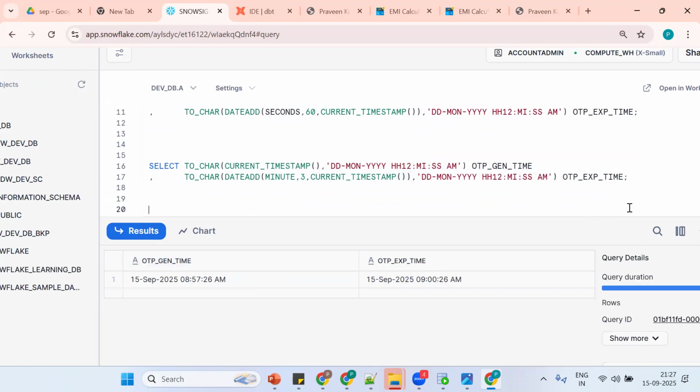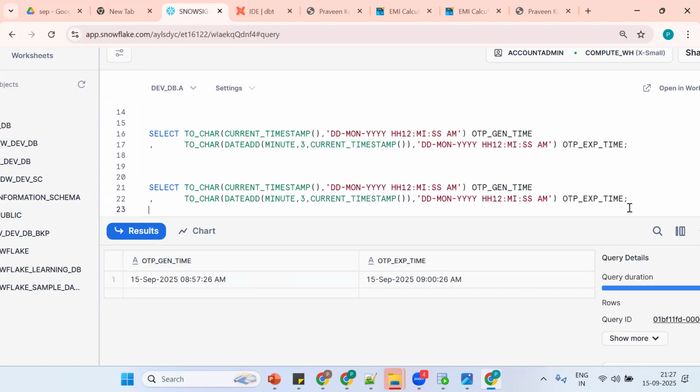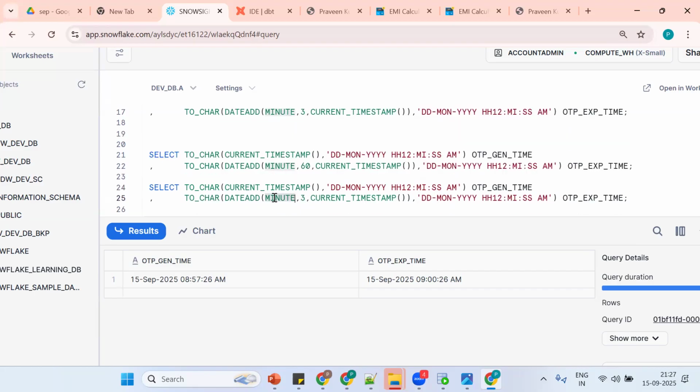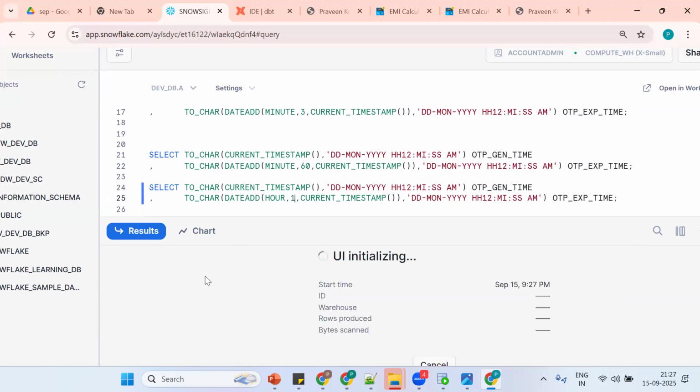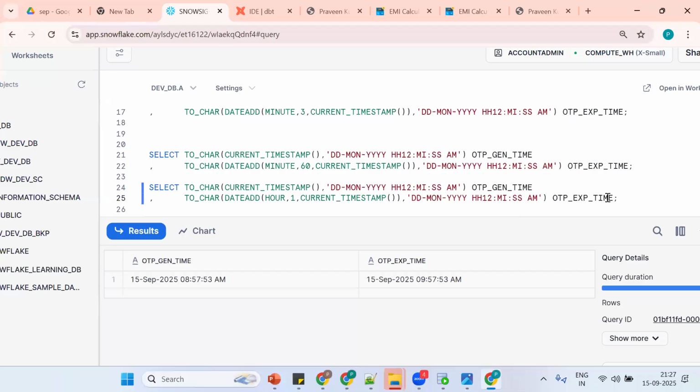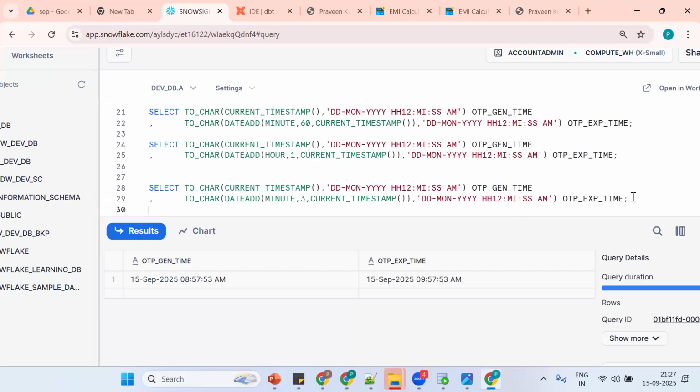Same thing, now I want to add 1 hour. Tell me how to add 1 hour. Anyone? Instead of minute, we can give hour. Instead of minute 60, we can put hour also. What's the number I need to put? I should put 1 hour. So 8:57, 9:57. Same thing, now what happens? So this is good so far.